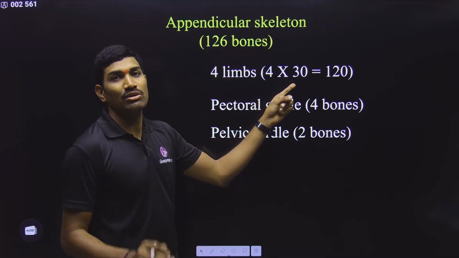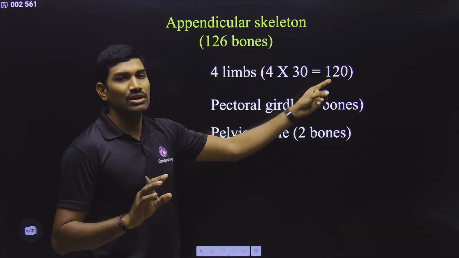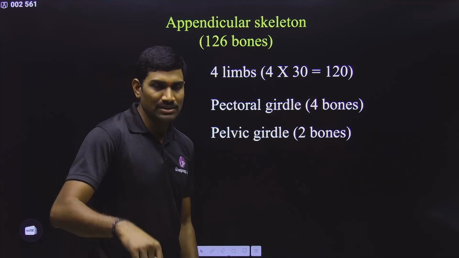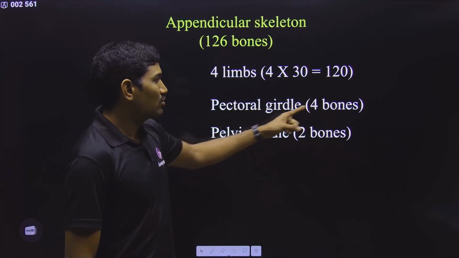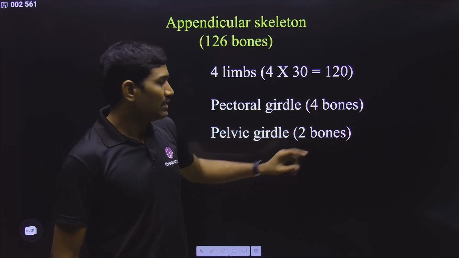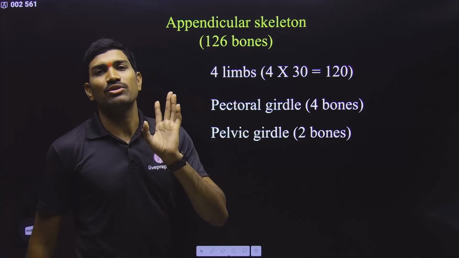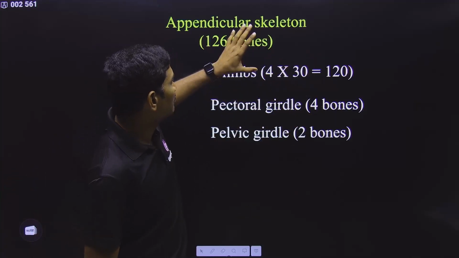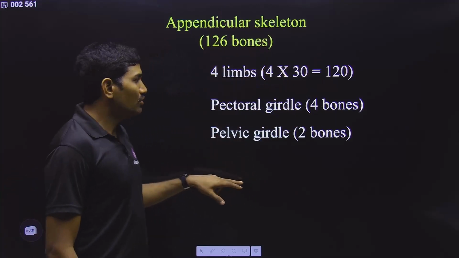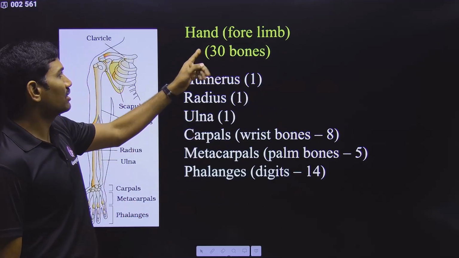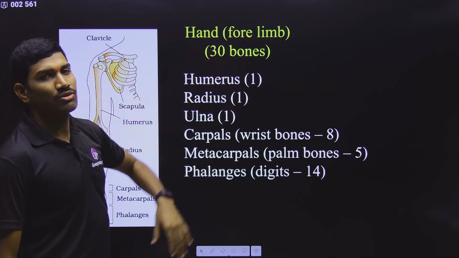Each limb has a total of 30 bones. So 30 into 4 is 120, plus the pectoral girdle has a total of 4 bones, and the pelvic girdle has only 2 bones. So in this, a total of 126 bones are present. First we will talk about the limbs. First we will talk about the hand, which is also called the forelimb.